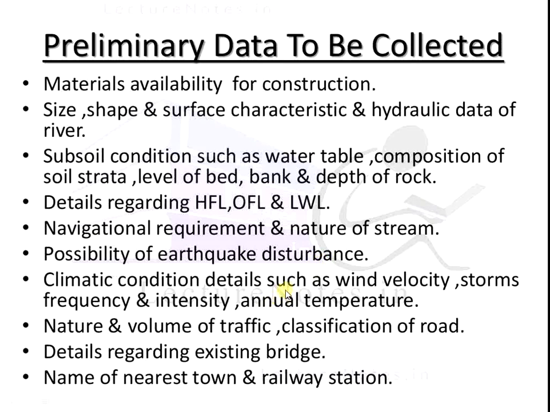Next, climatic conditions details such as wind velocity, storm frequency and intensity, and annual temperature. We collect these various climatic details, which are very useful for the selection of the material.